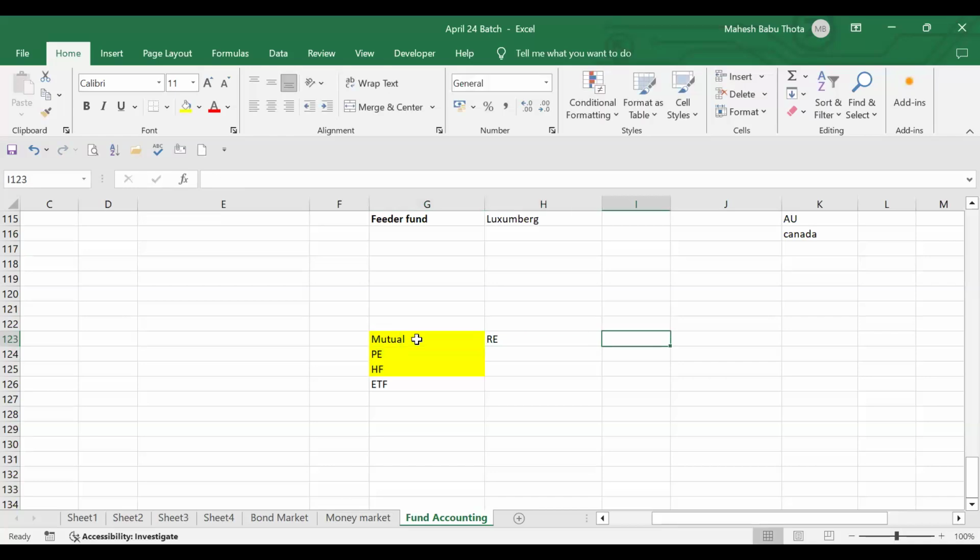Normal people. Even the minimum amount of investment will be very small in the case of mutual funds. We don't need to go and invest a minimum of 1 lakh or 10 lakhs. There won't be such requirements. Even if you have 1,000 rupees or 500 rupees, you can go and invest. That is the flexibility we have in mutual funds.